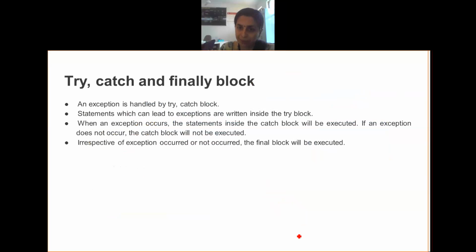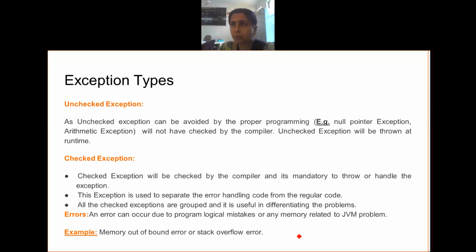So the same thing has been told here: what try is used for, what catch is used for, what finally is used for. Normally, the finally block is used for closing opened files or flushing the memory. Okay, all those things are always written inside the finally block.